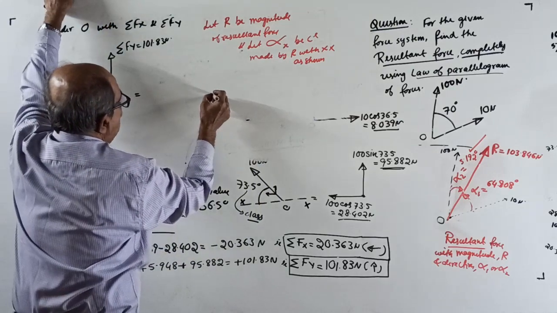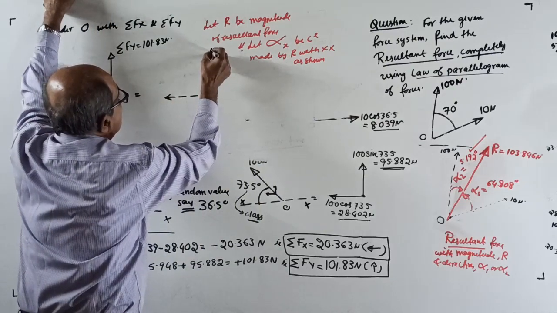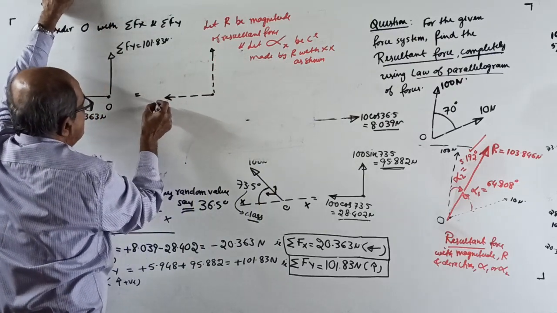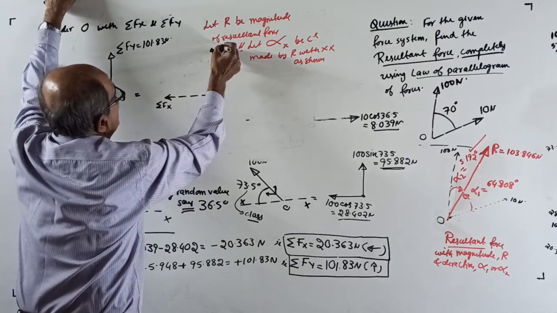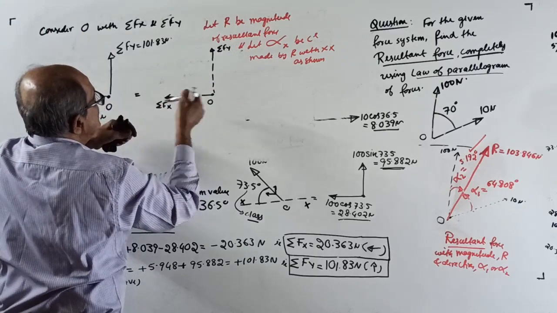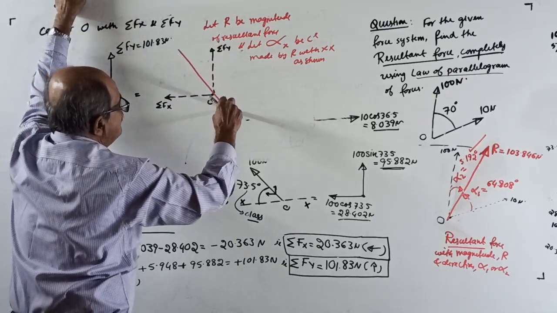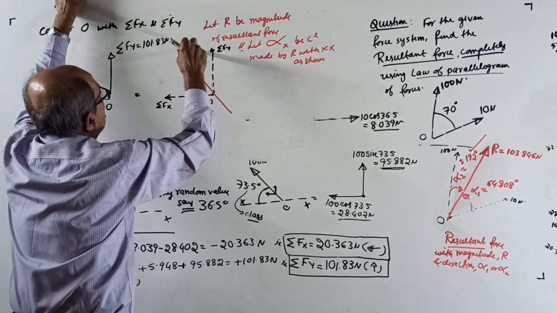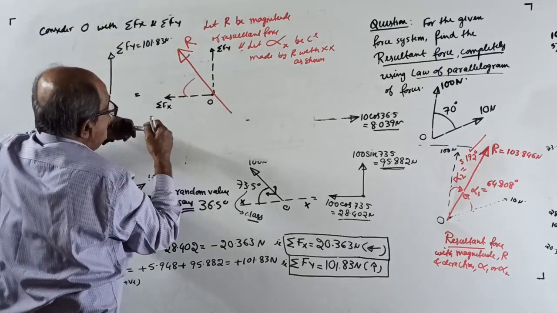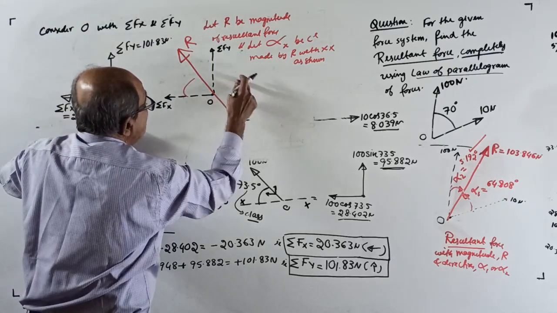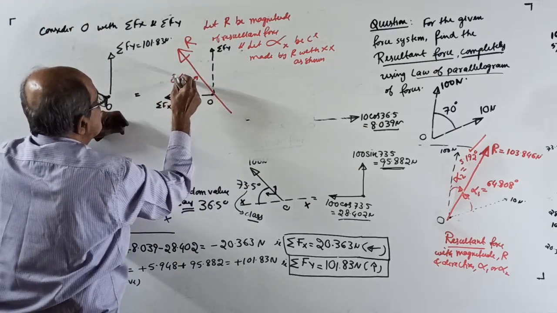Point O is here. This is your sigma Fx. This is your sigma Fy. Sigma Fx here, the answer is not required, it's already there. Sigma Fy is here. Point O. See, one is going this way, one this way. The resultant will come this way. With the x-axis, I will take this side. I will tell in the class once again later. Do not take this angle. Take the angle with the nearest horizontal. This is your alpha x.